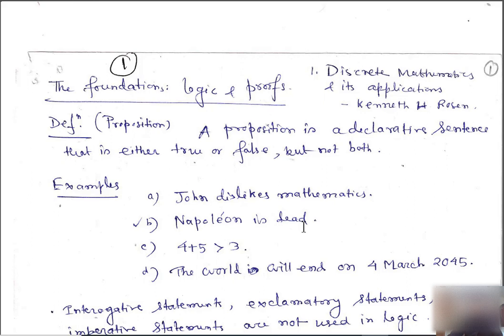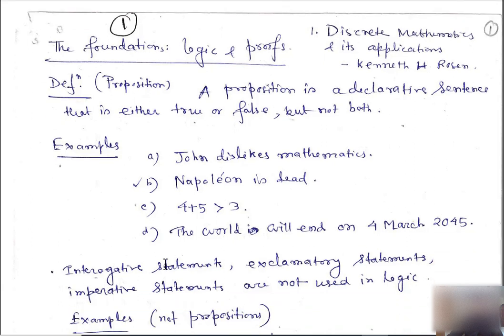Napoleon is dead. 4 plus 5 greater than 3. So this is a statement. For this statement, this is a true statement. Napoleon is dead. This is a true statement. The war will end on 4 March 2045. This is a statement. So this statement can be assigned only two values. Either it is true or it is false. Interrogative statements, exclamatory statements, imperative statements, these are not used in logic.